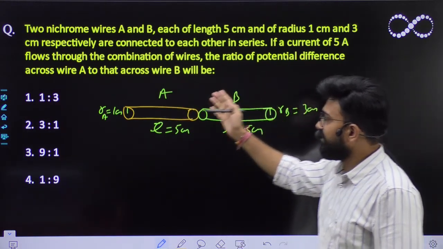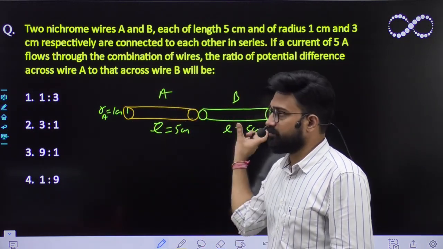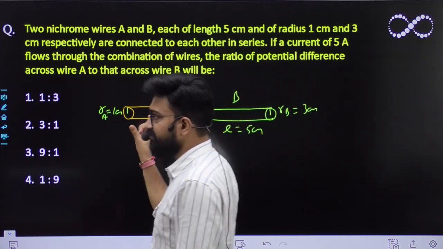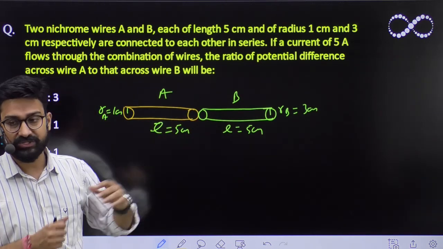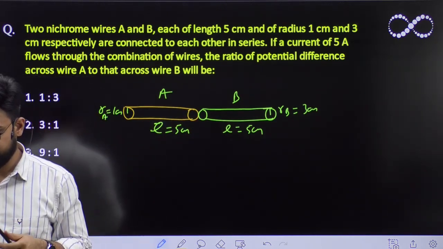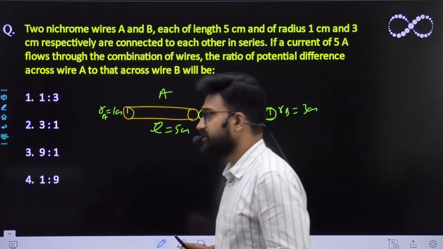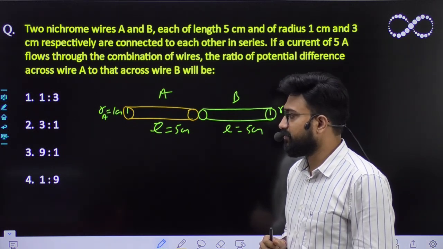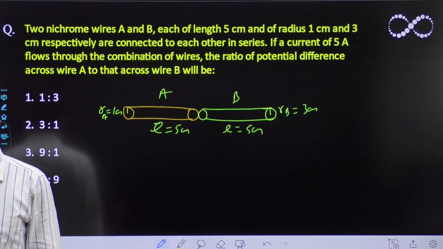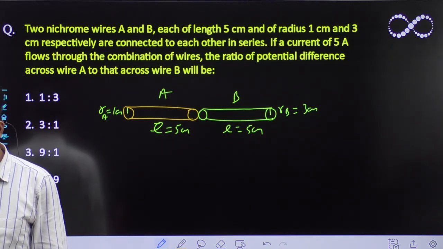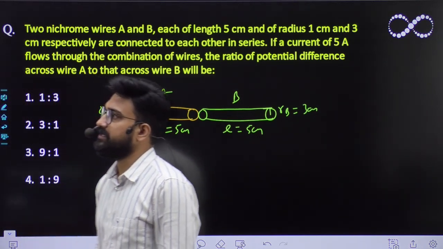If a current of 5 ampere flows through this combination of wires, what is the ratio of the potential difference across A and B? If 5 ampere current flows through each nichrome wire, what would be the ratio of the potential difference? Yes, Chishta, tell me. D, 1:9. And what about Hardik? Rishit is saying C. Shubham is also saying C.